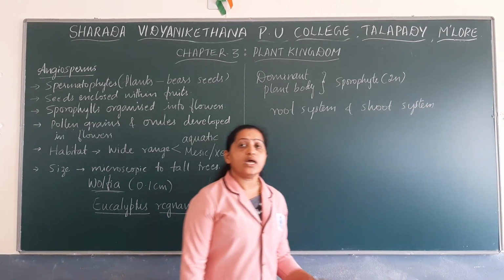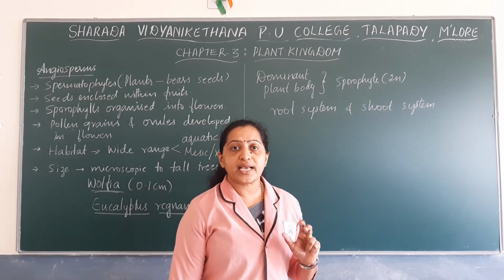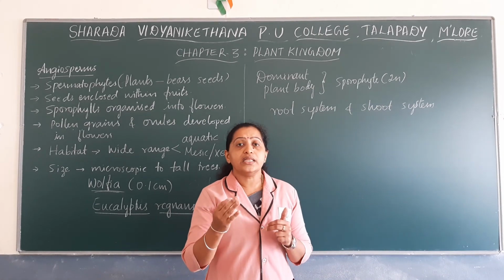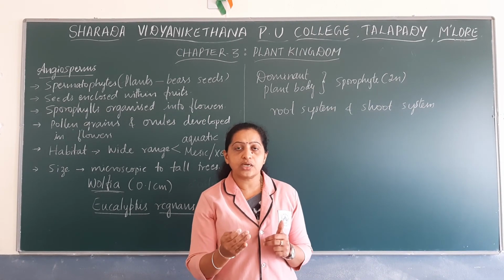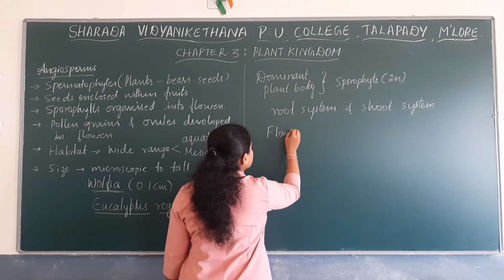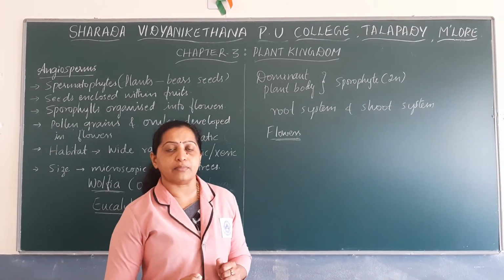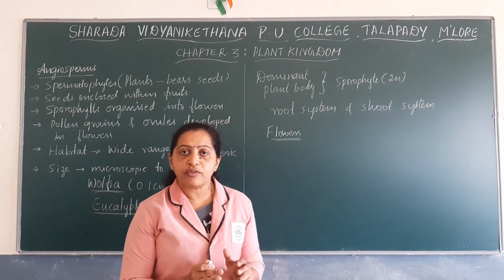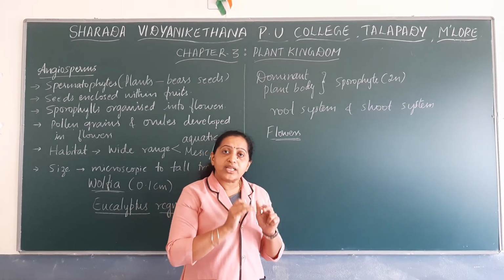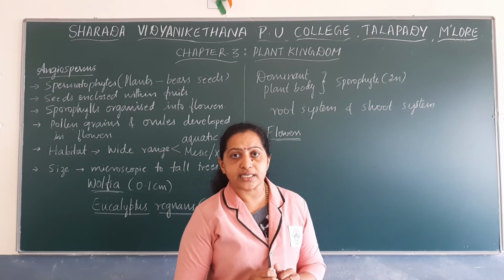And they have got specialized structures. These angiosperms produce specialized structures. Whenever the angiosperms reach the stage of maturity, they produce specialized structures known as flowers. Flowers have sex organs in them. Flowers have sporophylls and produce sex organs, and within the structure of the flowers, male and female gametophytes are formed.